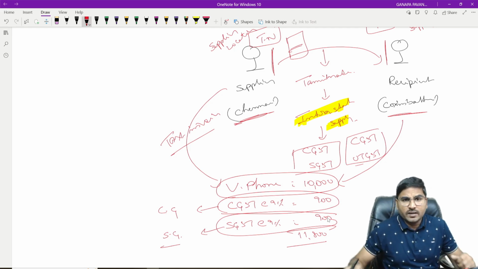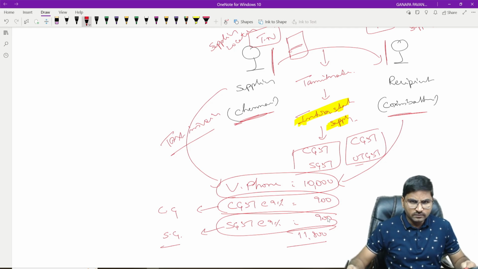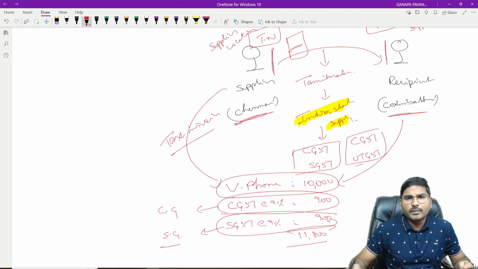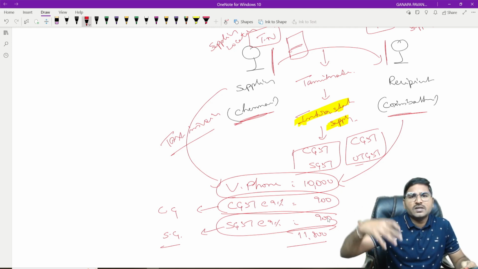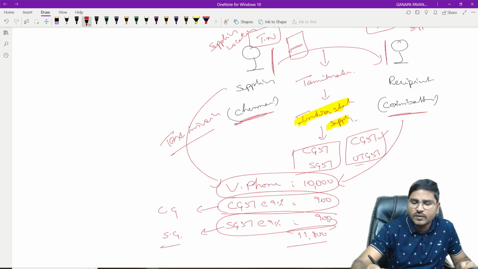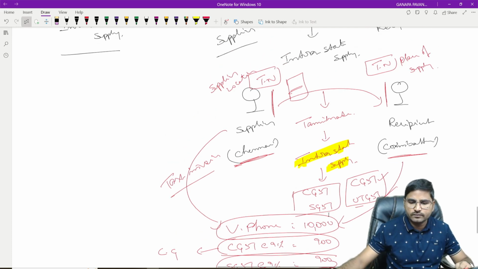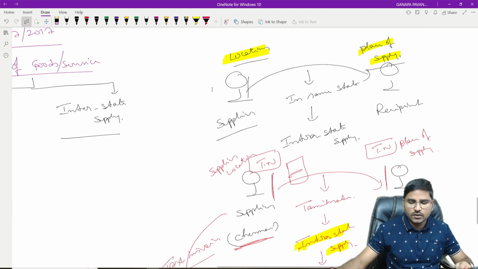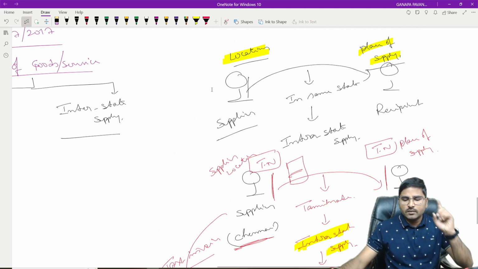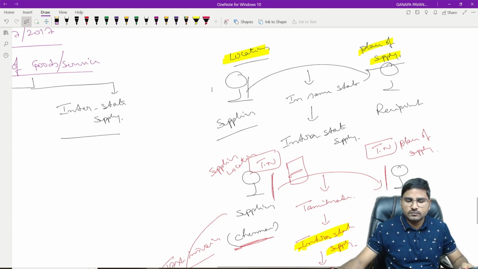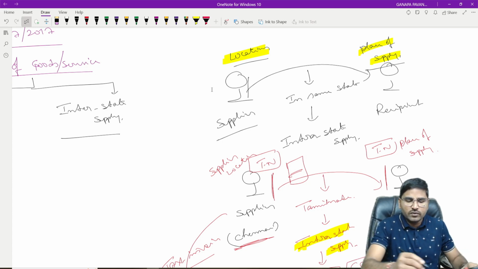Suppose a supply takes place in Dadra and Nagar Haveli, Chandigarh, Daman and Diu, all of which are union territories. When the supply takes place within the union territory, we are liable for payment of CGST and UTGST. Is it clear? Note down the example. Pause the video. First example is over.